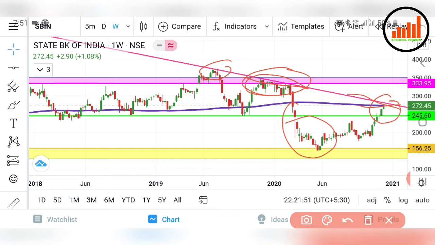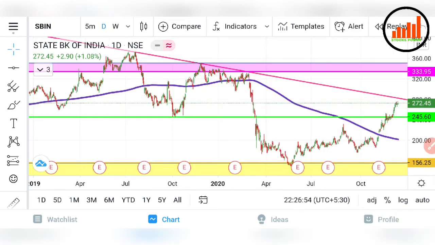So if you want to take a new position, you can take it after it clears this 200 days moving average and this trend line. When it settles above this, it will be clear to take a new position. And if you have already taken a new position, SBI Bank can take support at this green line, which is very strong support for SBI Bank.